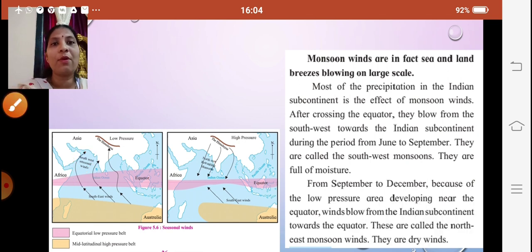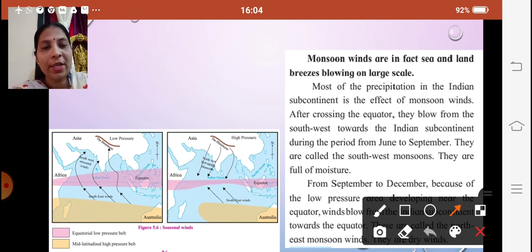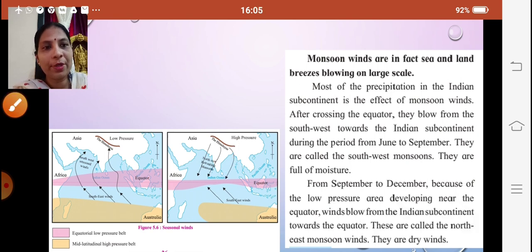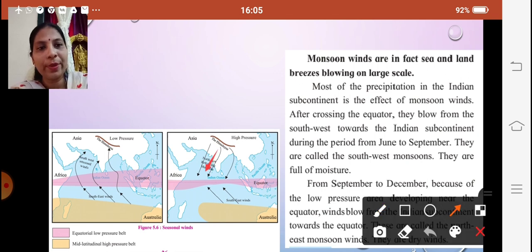Then from September to December, because of a low pressure area developing near the equator, winds blow from the Indian subcontinent towards the equator. So you will see winds being blown from here towards the equator. You can see that red arrow blowing from the Indian subcontinent towards the equator from the period September to December.